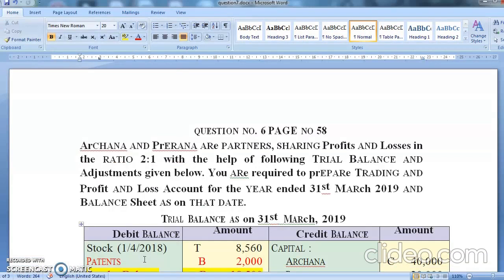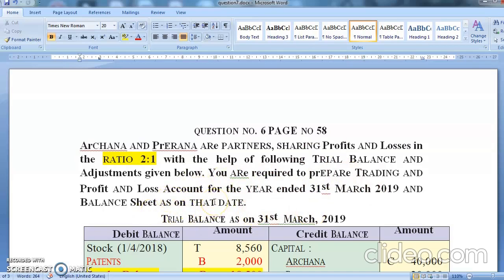Archana and Prerna are the partners sharing profit and loss in the ratio of 2:1. Now see students, this is important for us. What is the ratio? 2:1. With the help of the following trial balance and adjustments given below, you are required to prepare trading account, profit and loss account for the year ended 31st March 2019 and balance sheet as on that day.